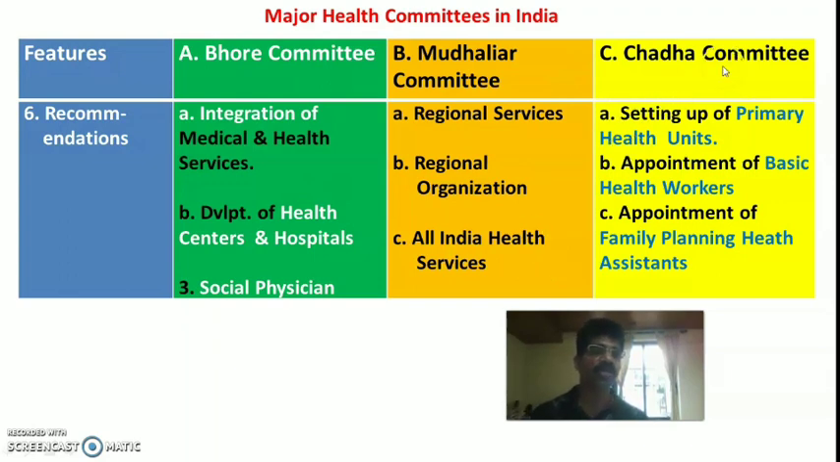And the Chadha Committee was also given 3 important recommendations: setting up of primary health units in India, then appointment of basic health workers in the malaria maintenance areas, and last, appointment of a family planning health assistant to maintain the family planning services. These will be discussed later in detail. Now we'll compare the next committees.